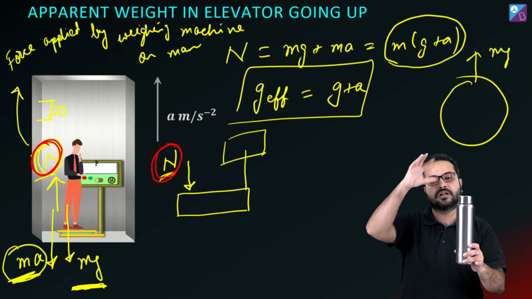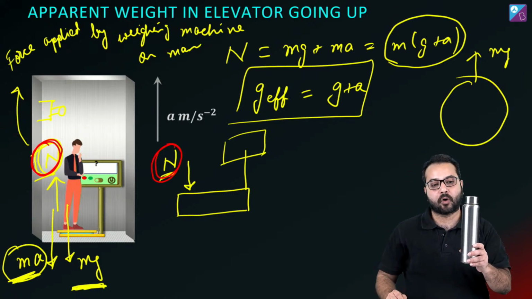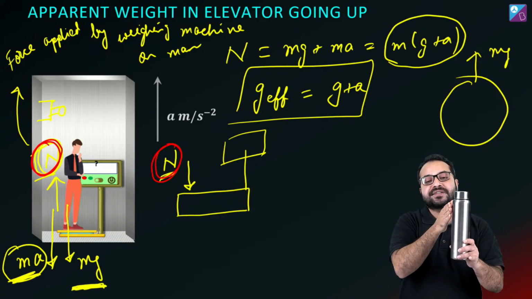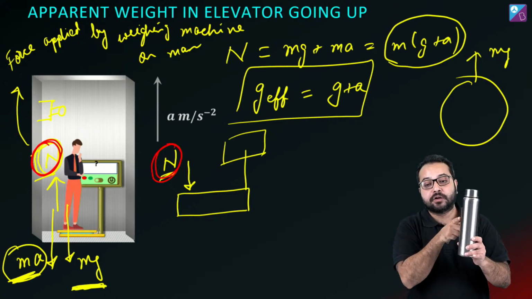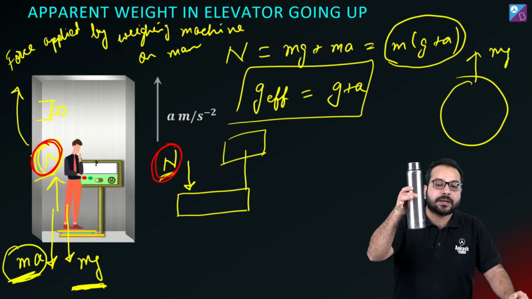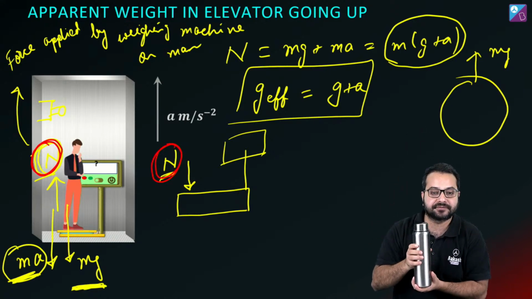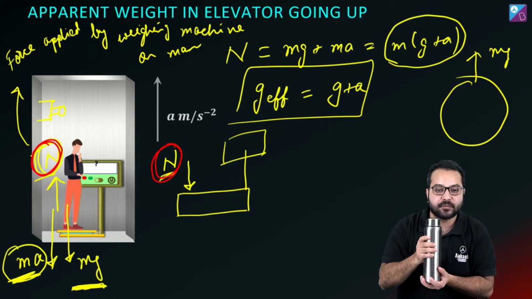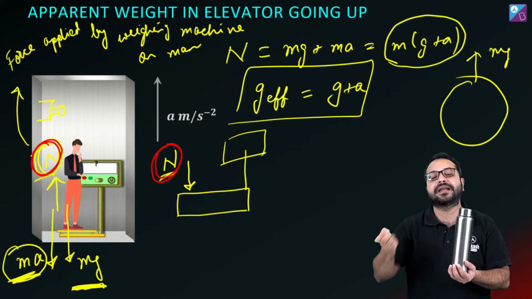Take a plastic water bottle, fill it with water and punch holes in this bottle. What you will see is that the water is flowing out from the hole. When you keep it like this, the water comes out of the hole. But if you drop it, what is going to happen? If you drop it, you will see that no water is coming out.